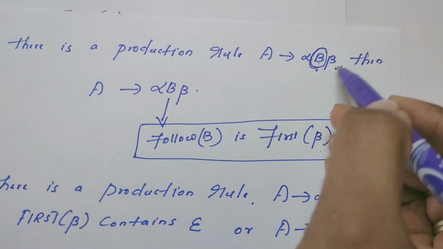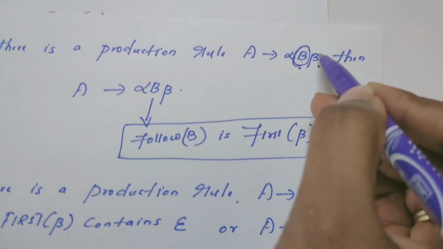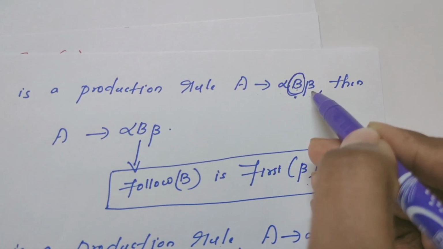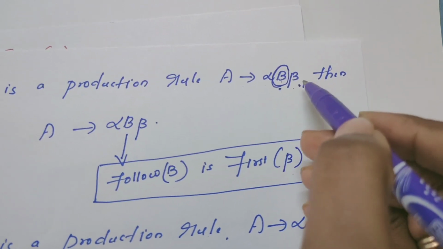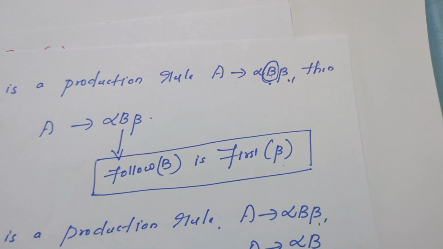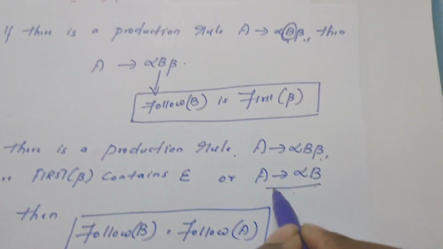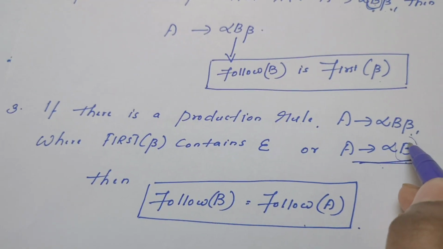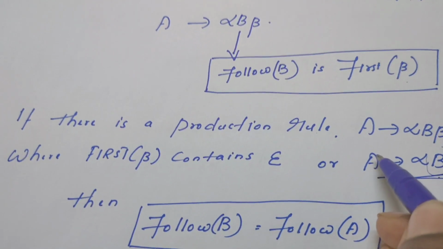If the beta produces epsilon, leaving epsilon, you have to include all other symbols in the follow set. If it produces epsilon, replace this beta by epsilon and you will get the production rule of this format: A derives alpha B alone. In that case, follow of B is nothing but follow of A.